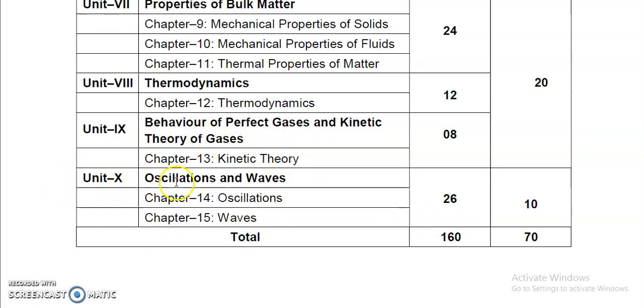Unit 10. Unit 10 consists of 2 chapters. The chapters are chapter number 14 and chapter number 15. Chapter number 14 is oscillations. Chapter number 15, waves. These 2 chapters are especially very, very important for class 12th